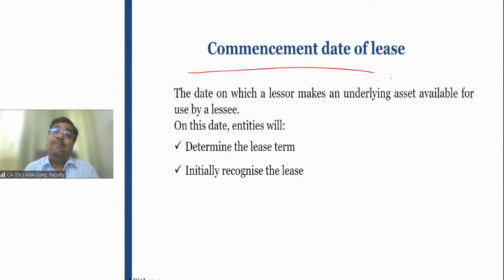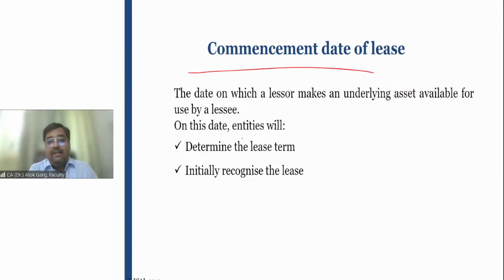But friends, what is the commencement date of lease? Commencement date of lease is a date when the underlying asset is available for use by the lessee. And when underlying asset, when third floor will be available for use to Namrata, it will be available for use on 1st of April, because the rent will start from 1st of April, right? So commencement date of the lease is 1st of April. Inception date of the lease will be 28th of February. The classification and identification will happen on the inception date of the lease. The accounting will start from the commencement date of the lease, right?